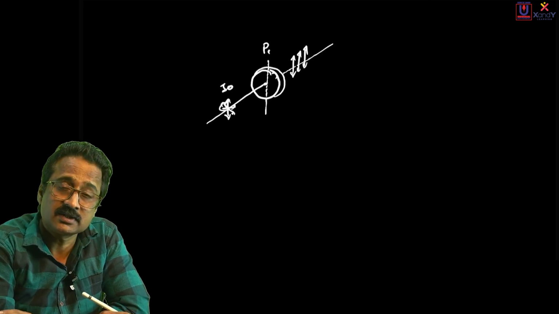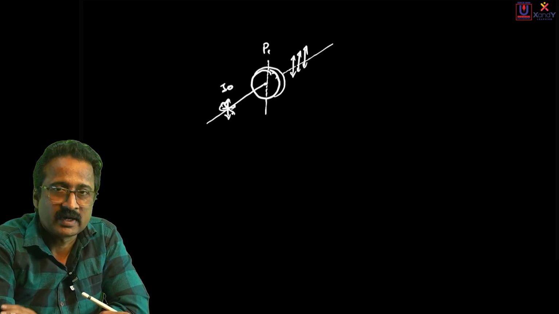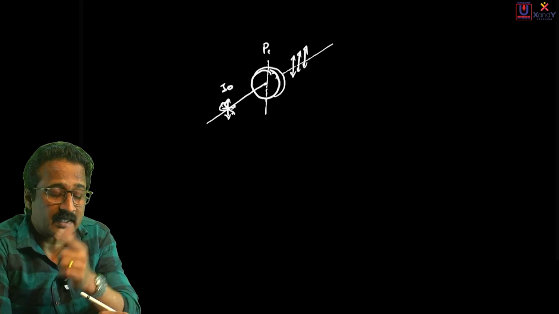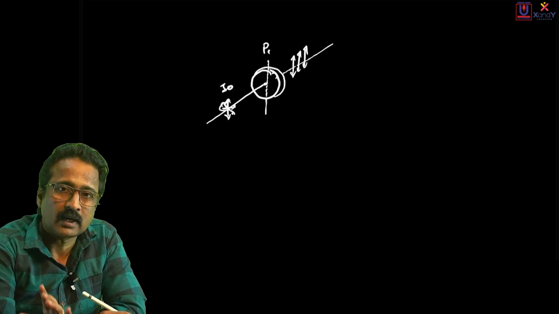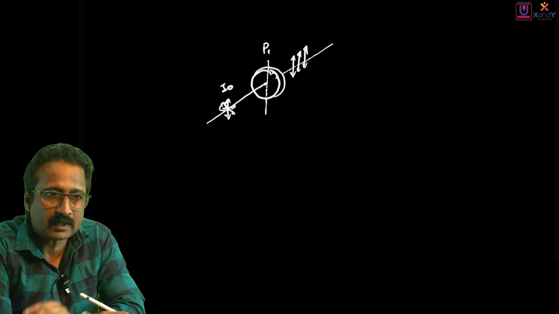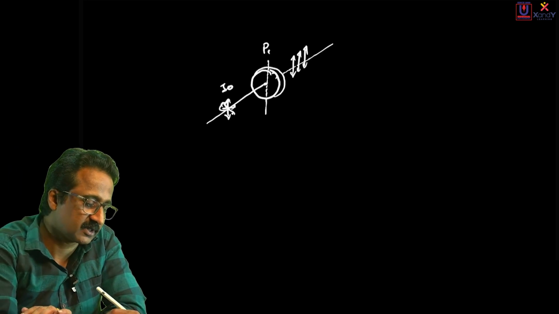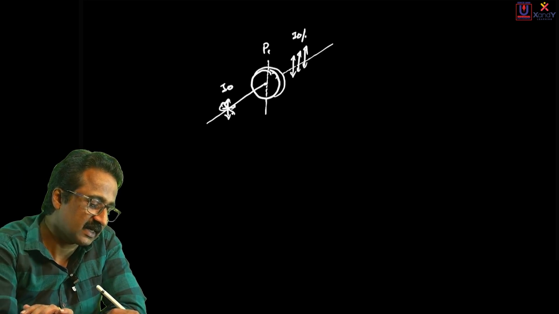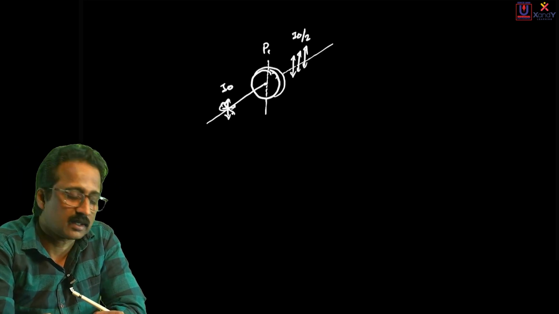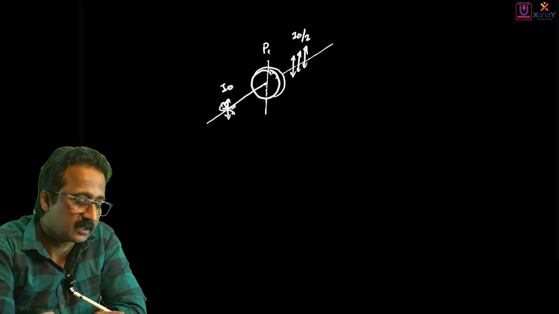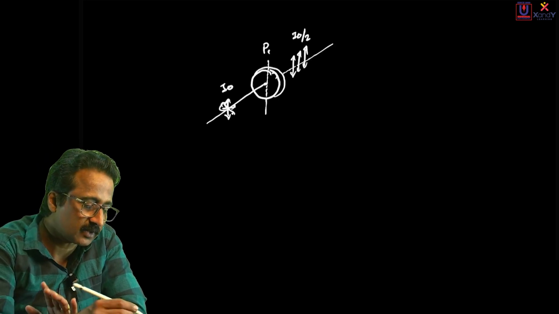Now what is the intensity of that light? You must know, when ordinary or unpolarized light passes through a polaroid, half the intensity is absorbed and only half is transmitted. So the intensity of the light emerging out of the first polaroid is I0 by 2. That was P1.